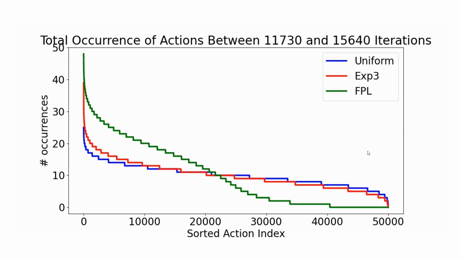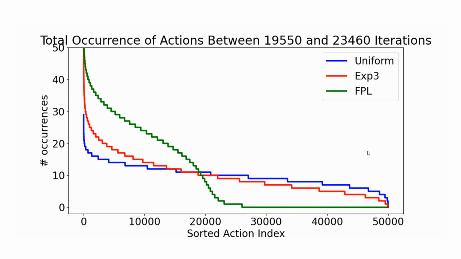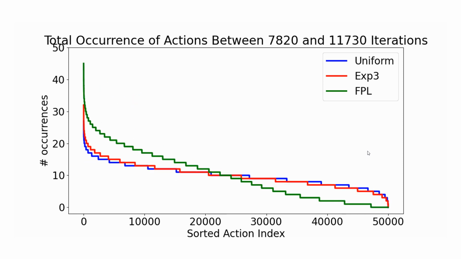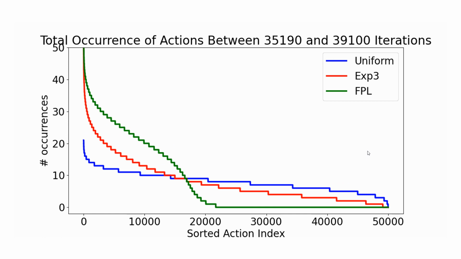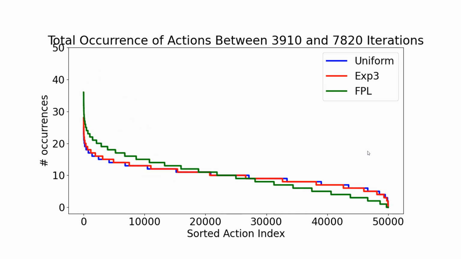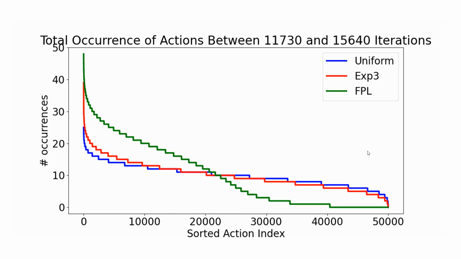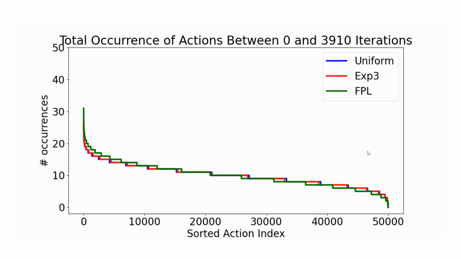In contrast, FPL acted more like a filter, retaining only about 20,000 informative instances towards the end of the training and sampling more equally across those.